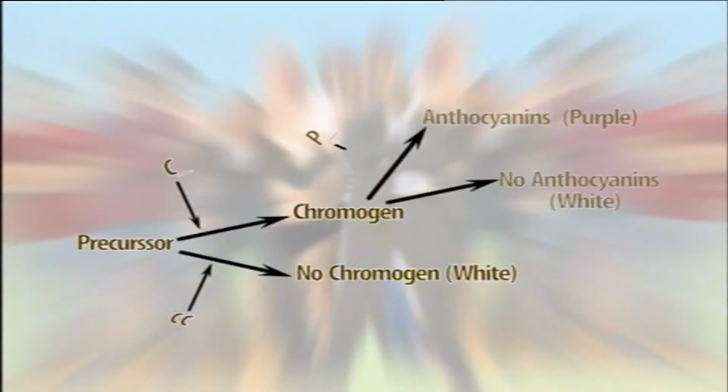A dominant gene C is responsible for the production of chromogen. When this gene is recessive, the chromogen cannot be produced. Similarly, another dominant gene P is responsible for the production of an enzyme which converts the chromogen into anthocyanin. When this gene is recessive, the enzyme cannot be produced, and thus chromogen cannot be converted into anthocyanin. Purple flower is produced by the interaction of both dominant genes C and P.